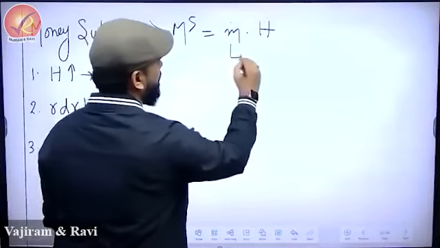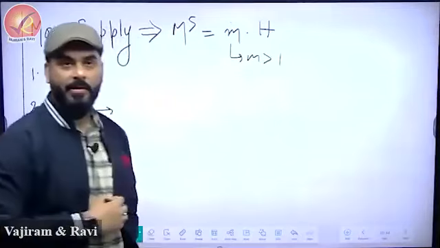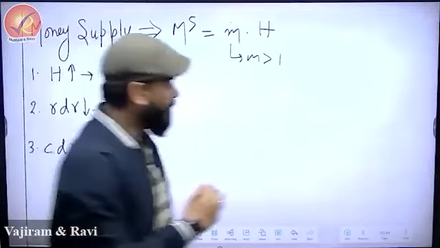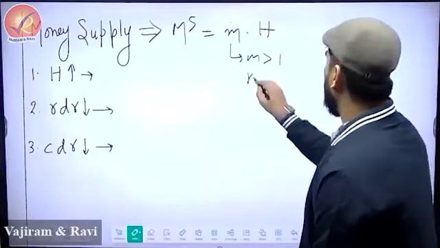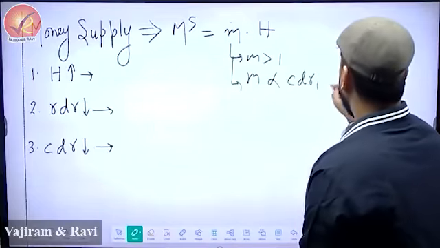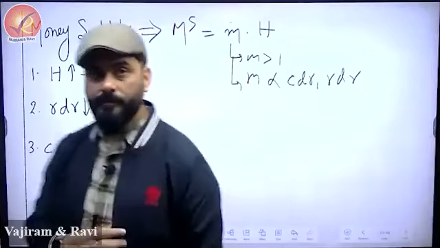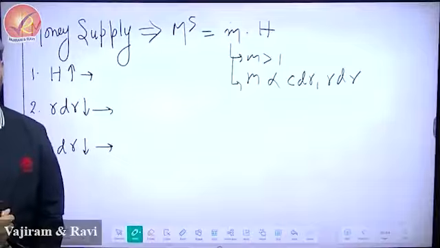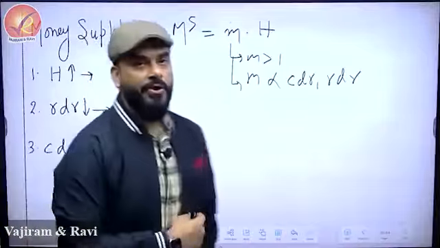So this m is greater than 1. Cool? Awesome. Now this m depends on two things, CDR and RDR. And what did I tell you? These are behavioral ratios.